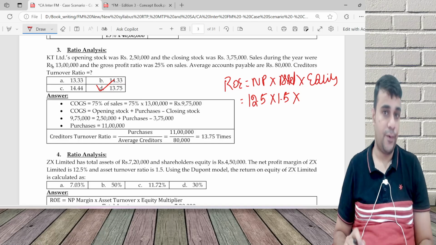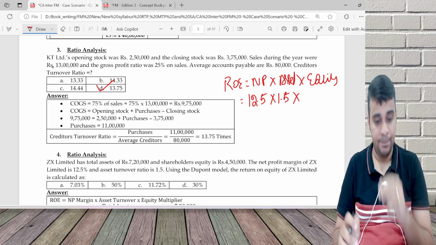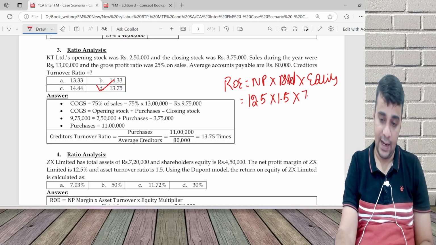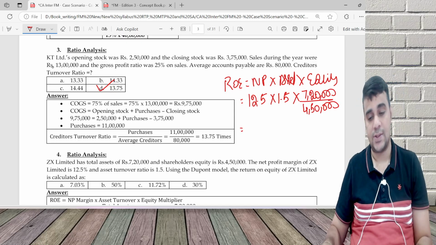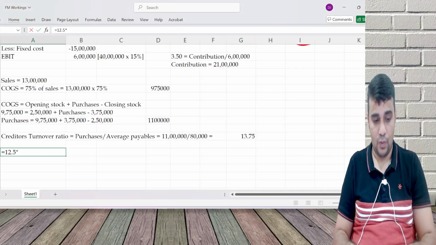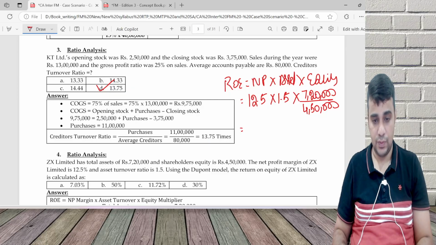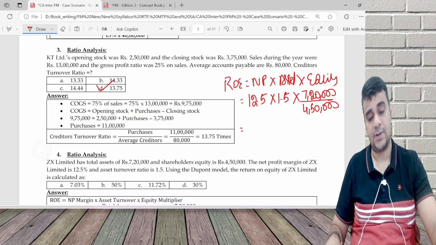The formula for equity multiplier is asset divided by equity: 7 lakh 20,000 divided by 4 lakh 50,000. So the answer is 12.5 into 1.5 into 7 lakh 20,000 by 4 lakh 50,000, which is 30%.